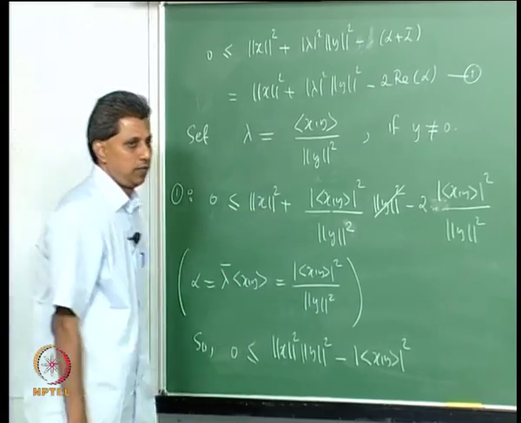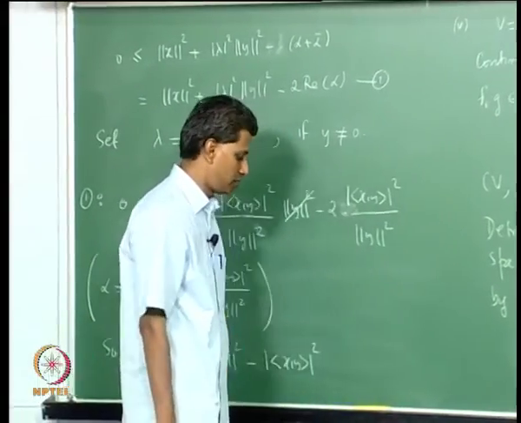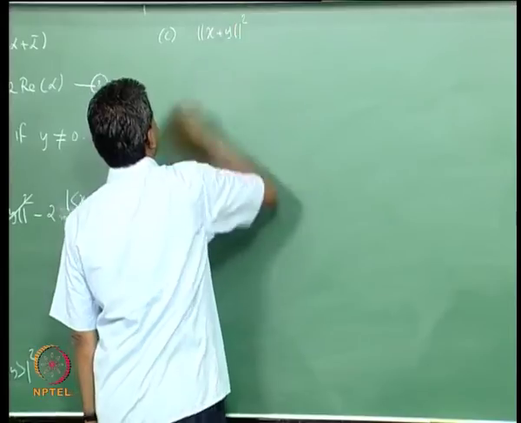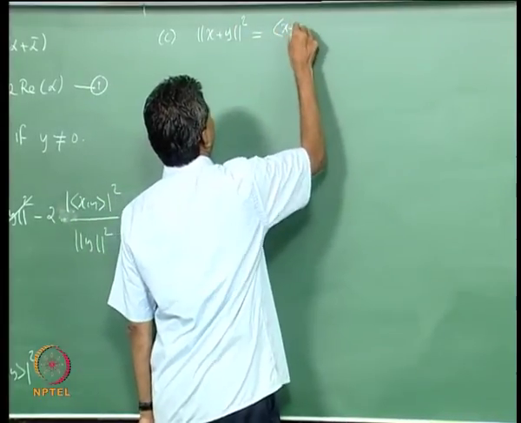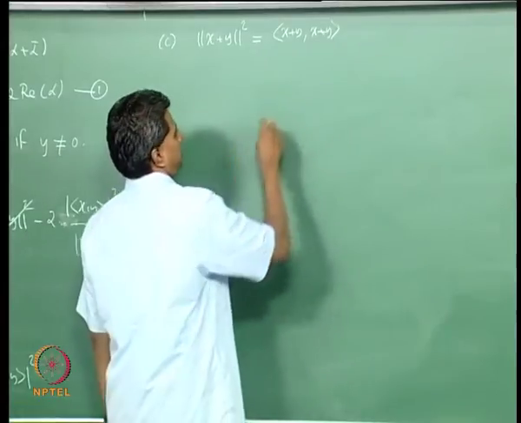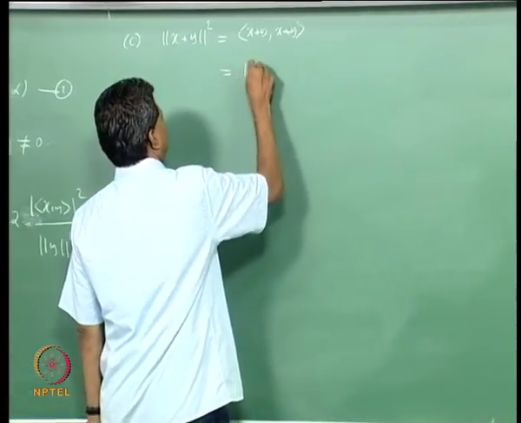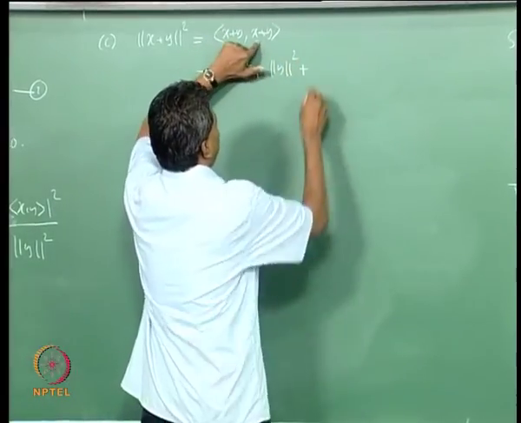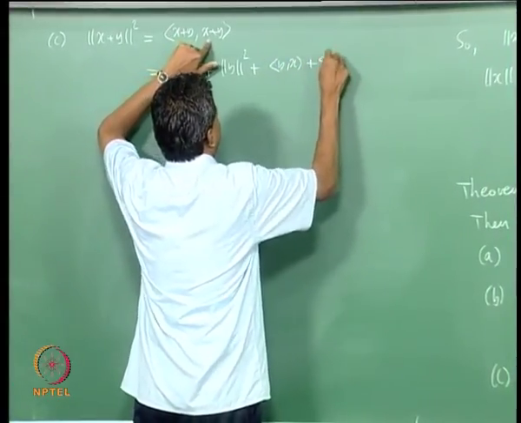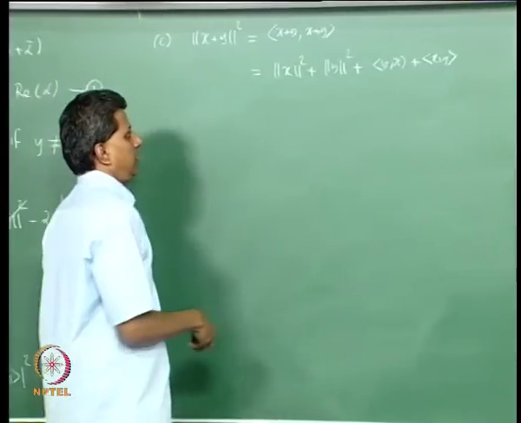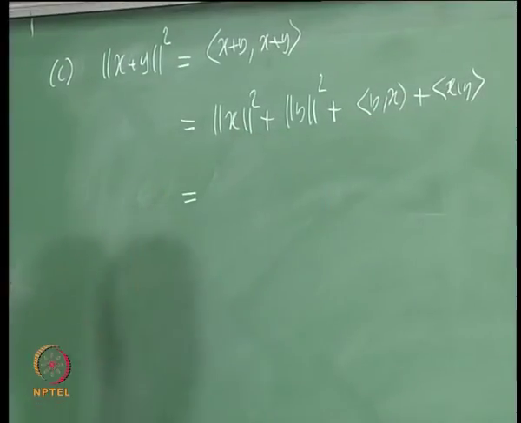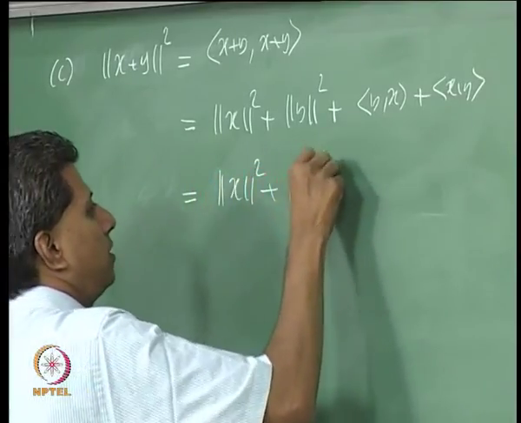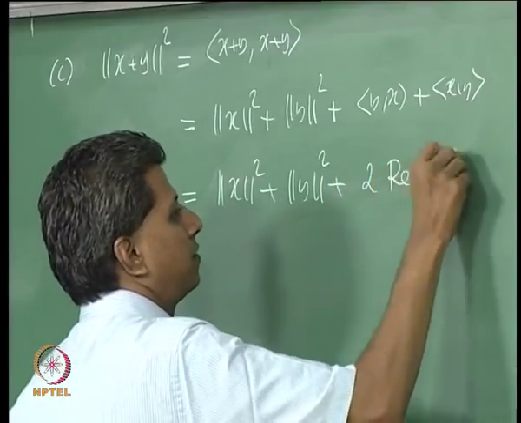Let me prove the last one, Cauchy, I am sorry, triangle inequality, and then stop. Let us consider norm x plus y the whole square. This is by definition inner product of x plus y with itself. Again expand this. This is first term norm x square, the last term norm y square, plus y with x plus x with y. This is z plus z bar. Z is a complex number, so 2 times real part of z. So, this is norm x square plus norm y square plus 2 times real part of x comma y.